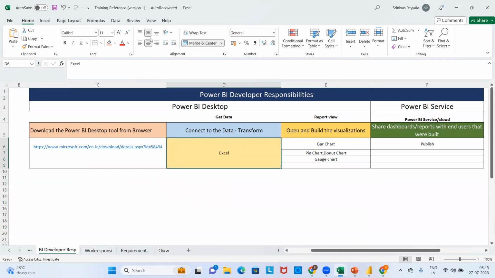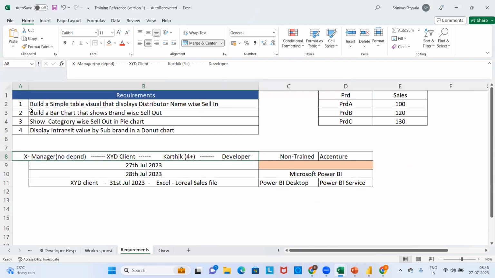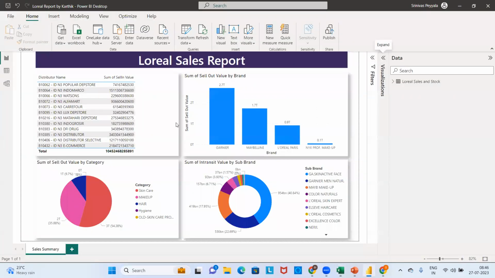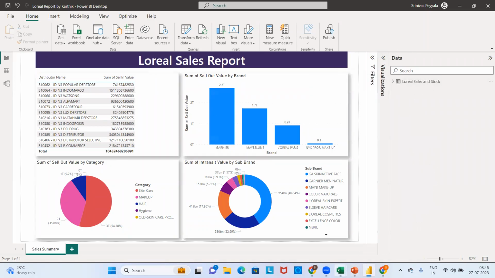So these are the end-to-end goals of any Power BI developer. Either he is a fresher, or he is an experienced guy, or he has 1+ years or 2+ years of experience, that doesn't matter. All the guys will have the same responsibilities. What matters is how complex the requirements given are. If I am the fresher, I'll be creating very simple, sample-level reports. This is a very simple report. I did not do anything, I was just doing drag and drop, and then I published the report.